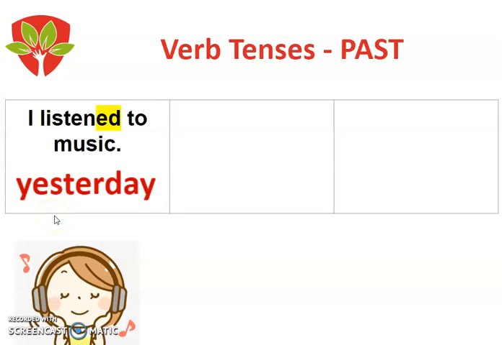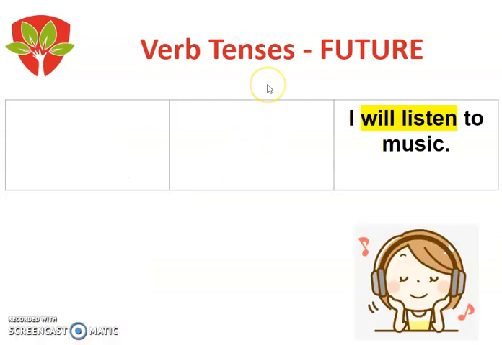We know, guys, that she listened to music yesterday, but the word yesterday is not part of the sentence. I know this because listen is the verb of this sentence, but now I add ed to the verb. Okay, so now it's listened. The ed at the end tells us that the verb is in the past and the action was yesterday. Now, as you can see here, we change the verb according to the time.